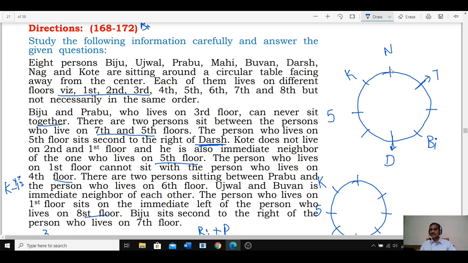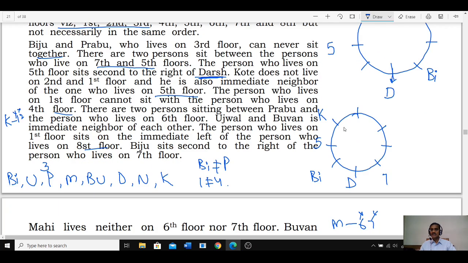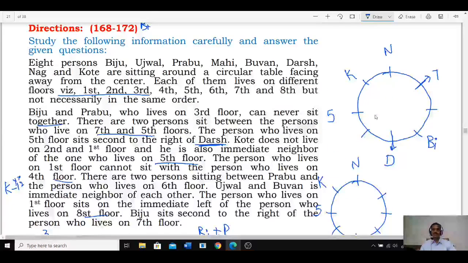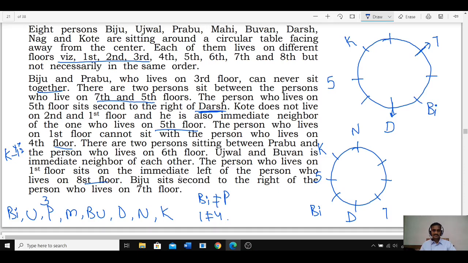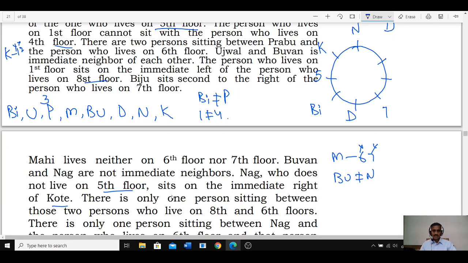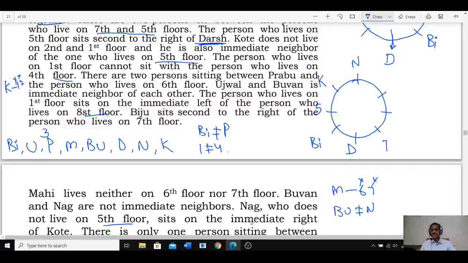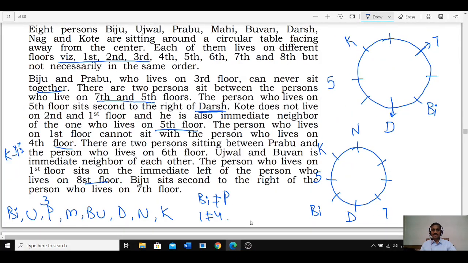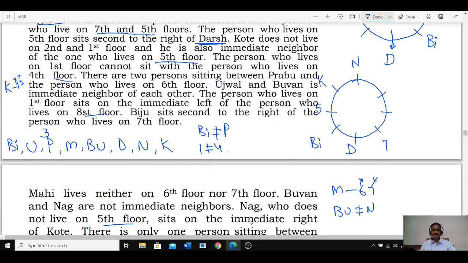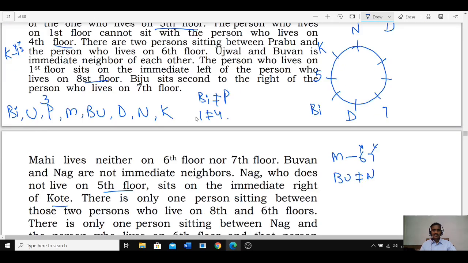Nag is to the immediate right hand side of the person SL, and SL who does not live on the 5th floor. Since SL is here, Nag will be here. Done? Then there is only one person between the persons who live on the 6th and the 8th floors. Between the 6th floor and 8th floor there must be only one person, isn't it?